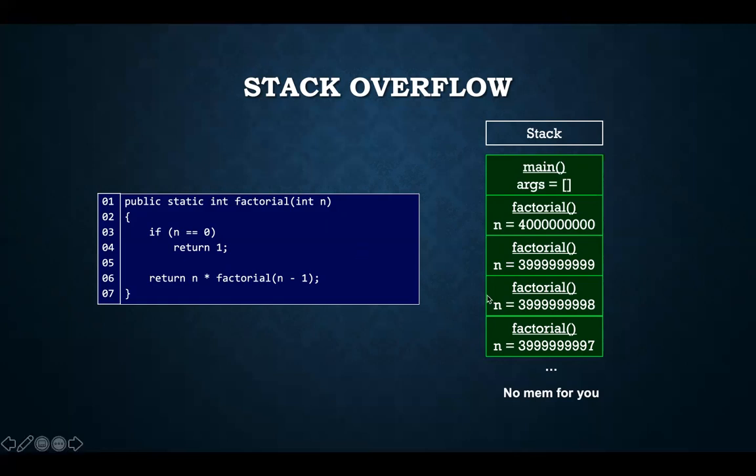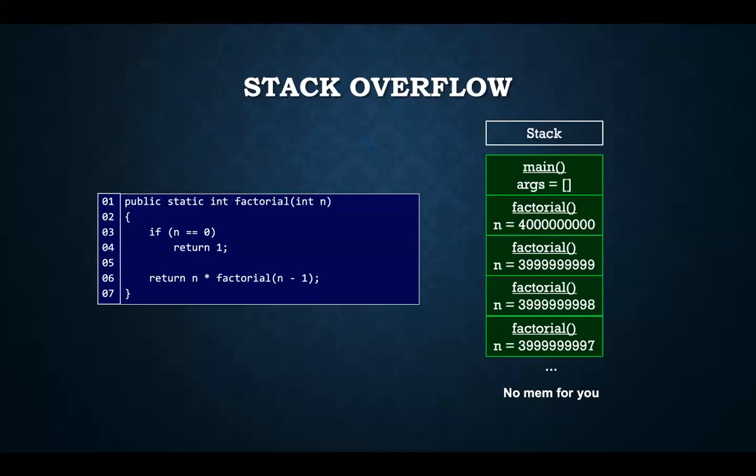When we reach the base case, we will stop and return the value, returning control back to our main. However, our call stack is finite. So if the recursion is too deep, you will eventually run out of stack space. You will eventually run out of memory space.